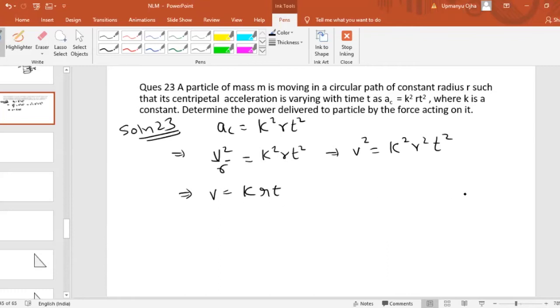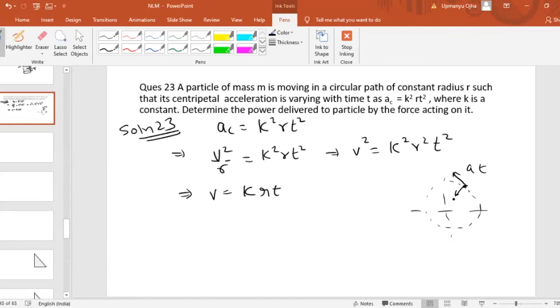Now here one very good concept is there. The speed of the particle, which is v equal to k r t, is changing; with time, the speed of the particle is increasing. In circular motion, whenever the particle moves in a circle, it has two accelerations. One is centripetal acceleration, acting towards the center. The other is tangential acceleration, acting along the tangent of the circular motion.